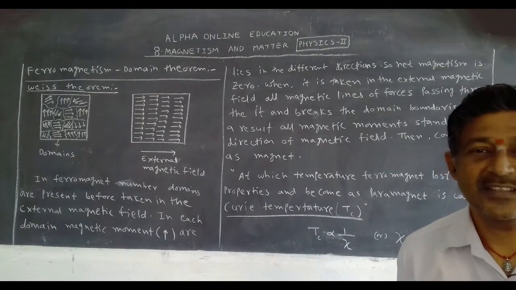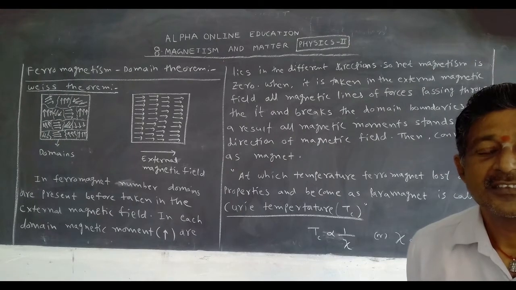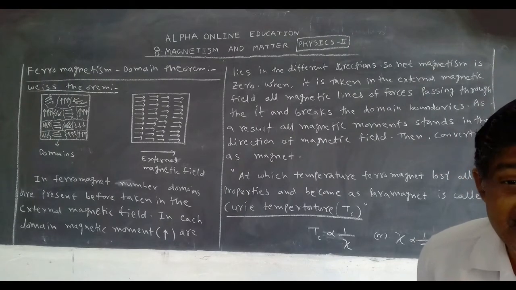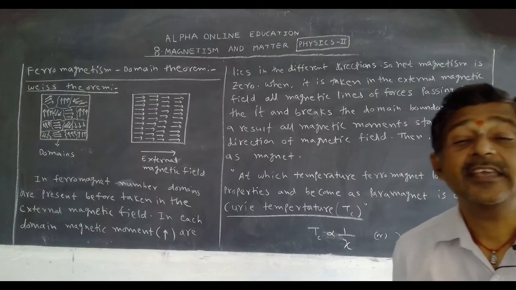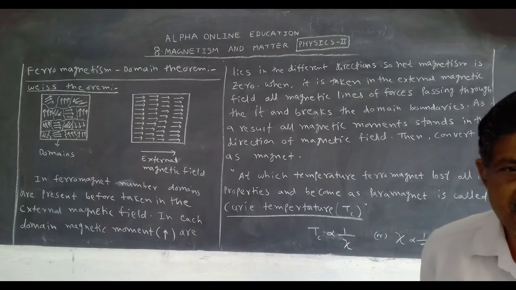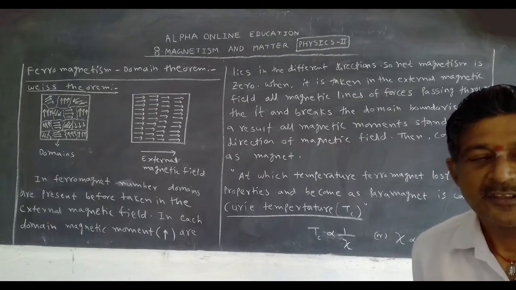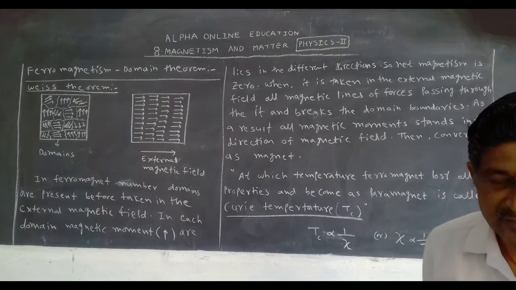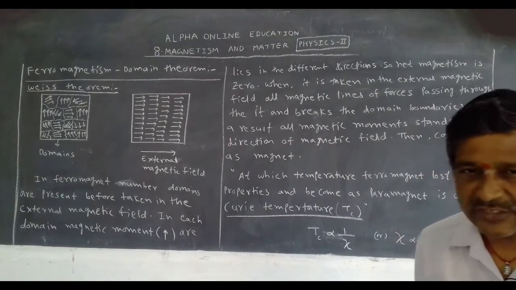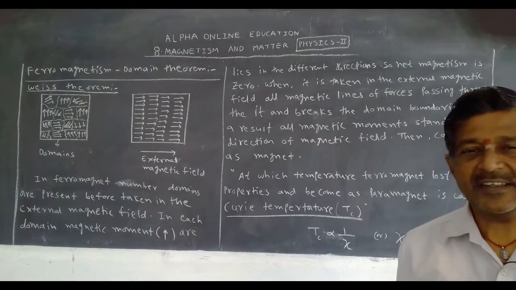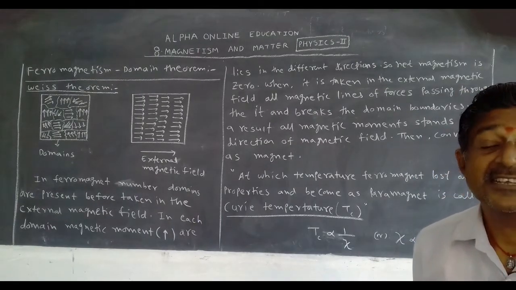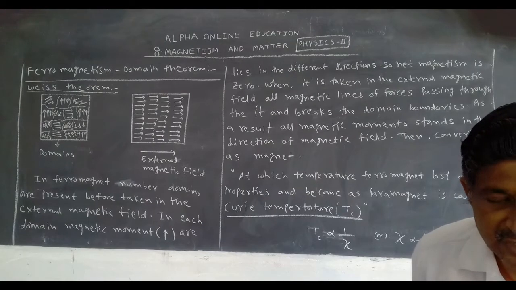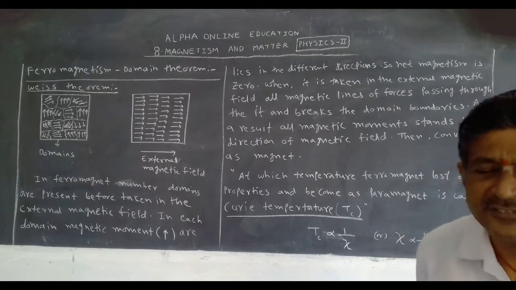This is called a second order change of phase. In chemistry, especially in physical chemistry, you have one topic: first order change of phase and second order change of phase. The conversion of a ferromagnet into a paramagnet is called a second order change of phase. Now what is the meaning of that?